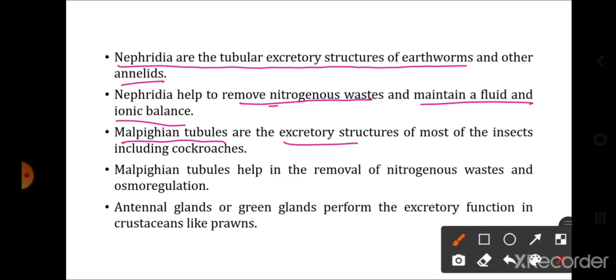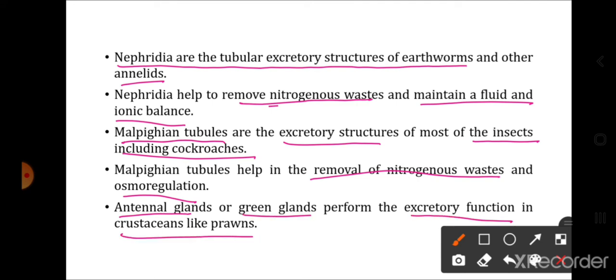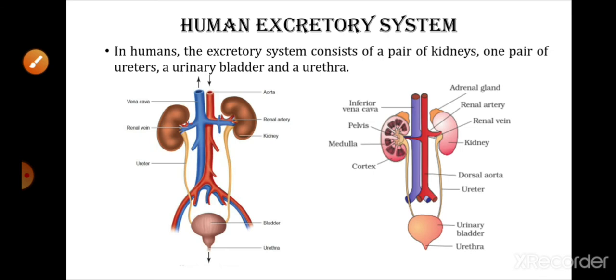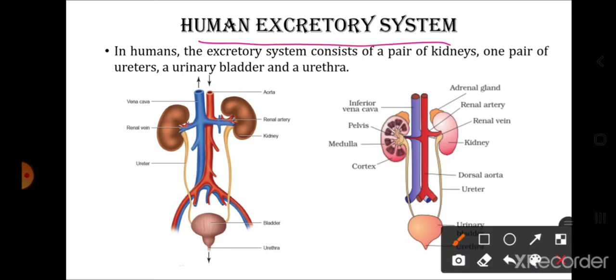Malpighian tubules are the excretory structures in most of the insects including cockroaches. They help in removal of nitrogenous waste as well as osmoregulation. So basically, whichever excretory organs there are, they will remove the excretory waste for sure, but another important function carried out by the excretory organ is osmoregulation, that is maintenance of the salt and water balance of the body fluids. Antennal glands or green glands perform the excretory function in crustaceans like prawns.